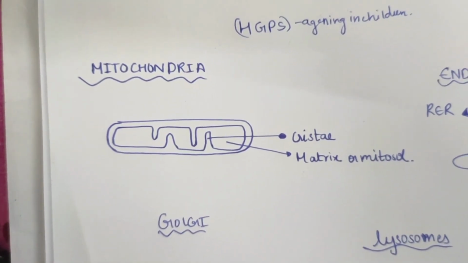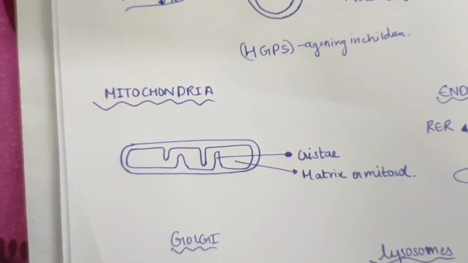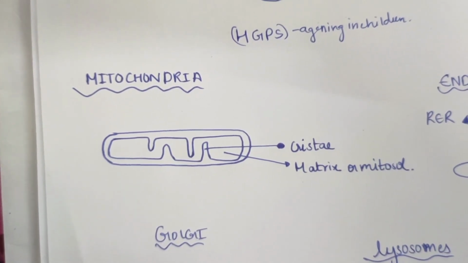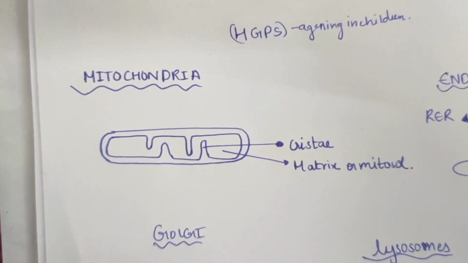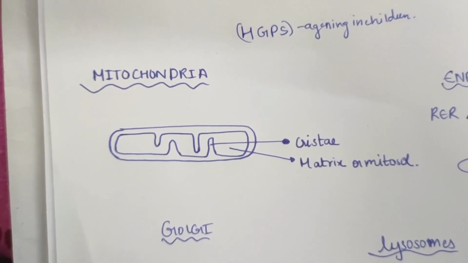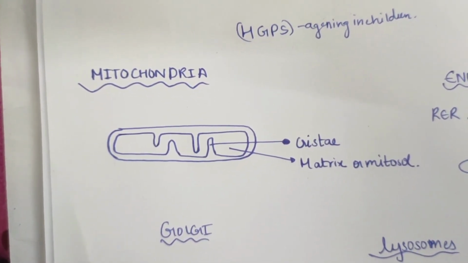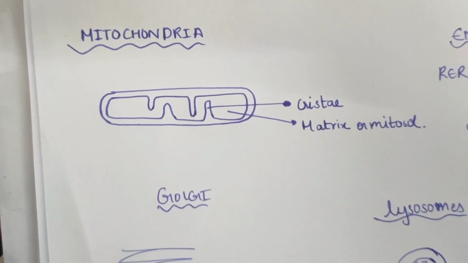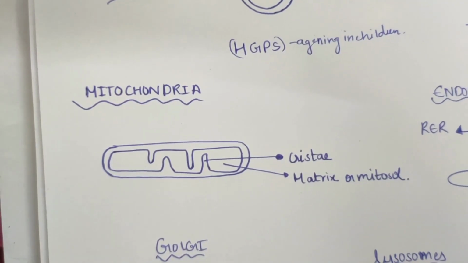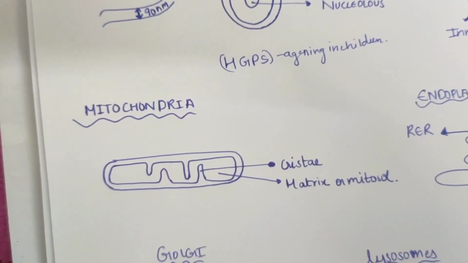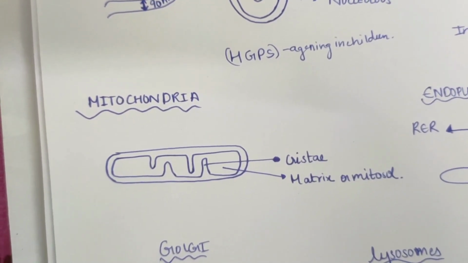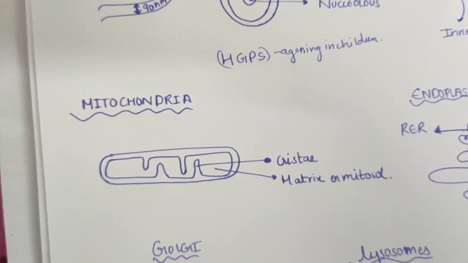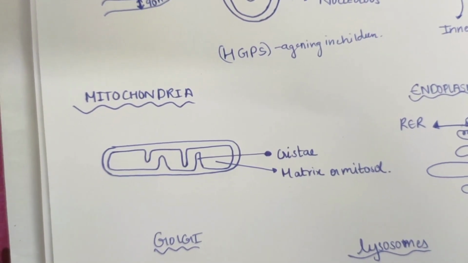Now let us move on to the second cell organelle, mitochondria. As we know, mitochondria is also known as the powerhouse of the cell, and usually the size of mitochondria is 1 × 3 micrometer. We have about 2000 mitochondria occupying up to 1/5 of the total cell volume, and the mitochondria is double membraned. As you can see, the inner membrane forms inner foldings known as cristae, and the matrix, also known as mitosol, is rich in double-stranded DNA, RNA, and ribosomes.